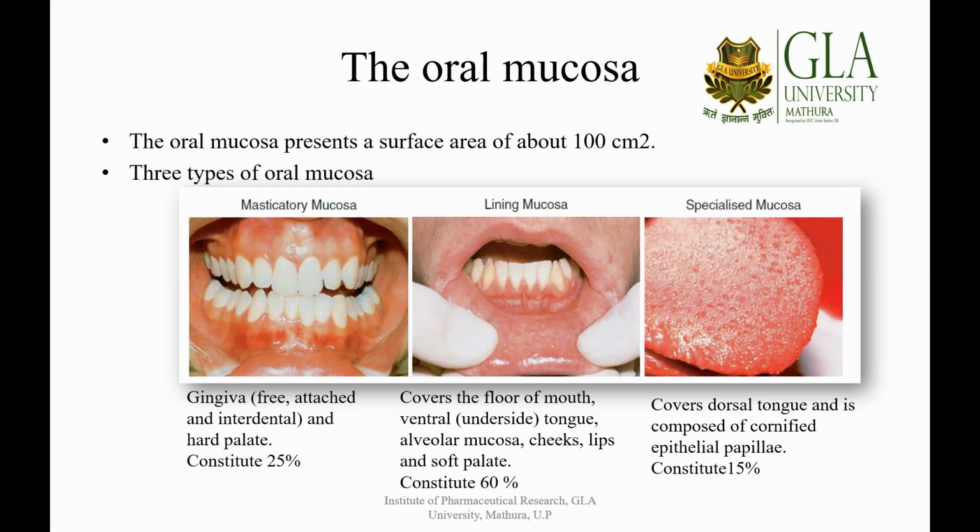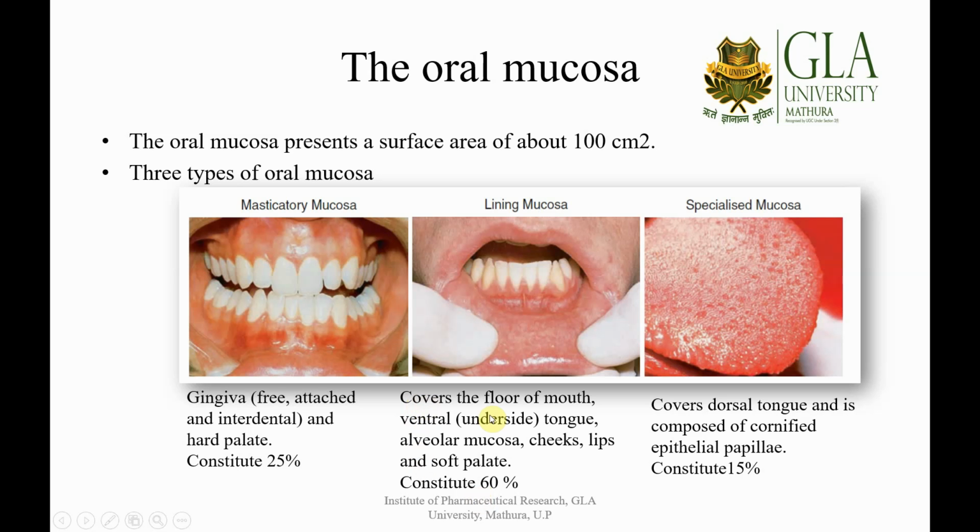The overall percentage it constitutes of the oral mucosa is around 25%. Similarly, the lining mucosa is the most abundant type of oral mucosa, covering around 60%, which is a very large percentage.